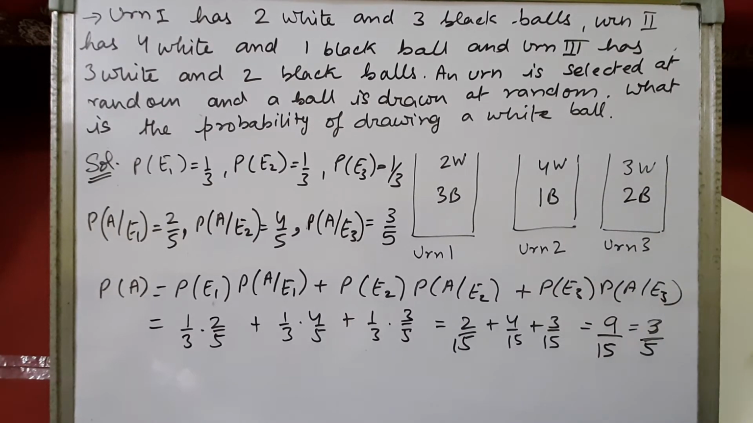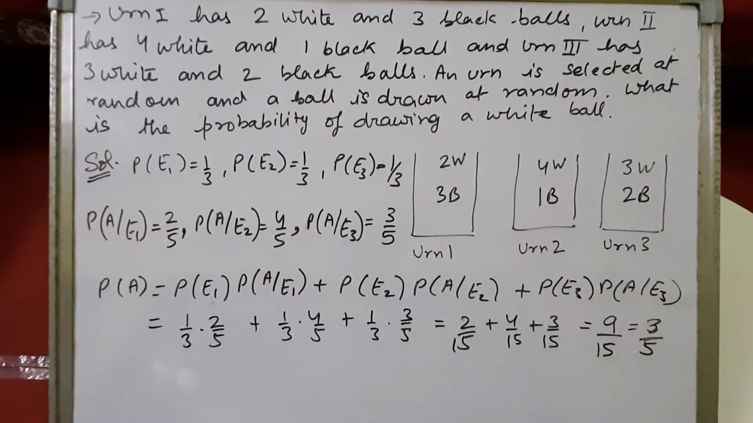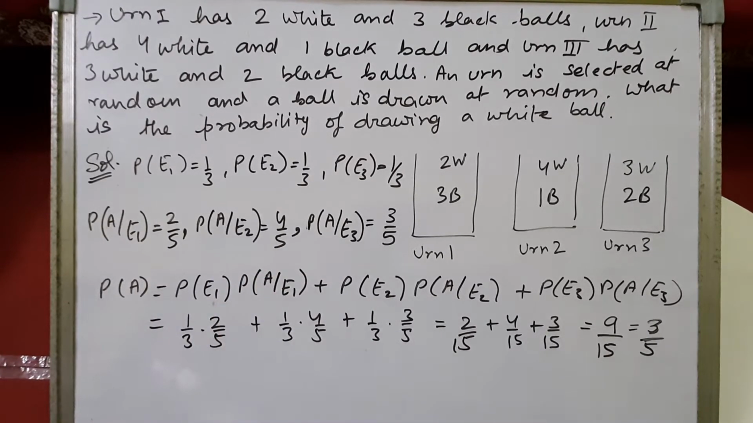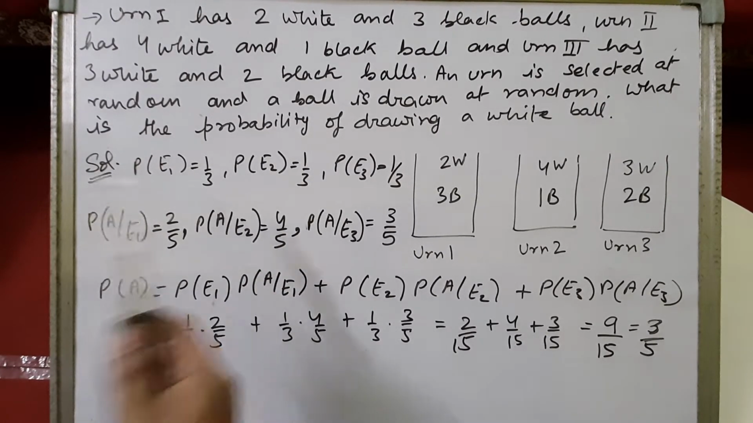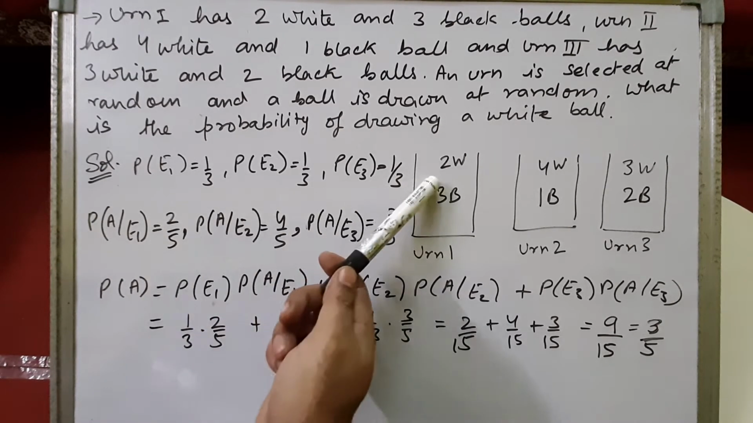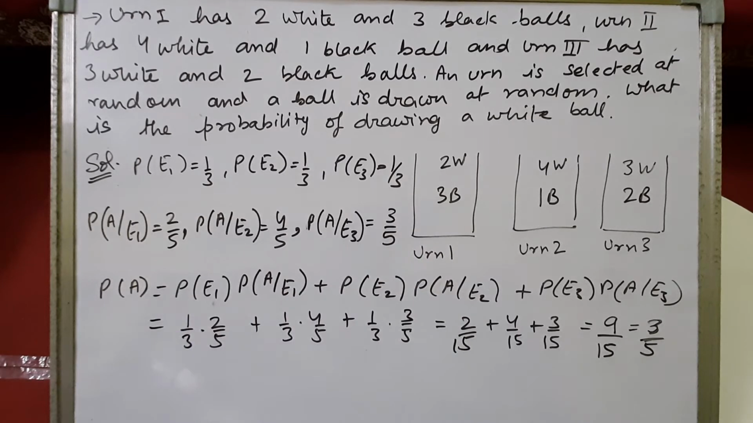Now any bag can be selected at random. So selecting any one bag from the given 3 bags, the probability of selecting the first bag is 1 by 3, second bag 1 by 3, third bag 1 by 3. Suppose we are selecting the first urn at random, then getting a white ball from the first urn, how many white balls does it have? 2. How many number of balls?